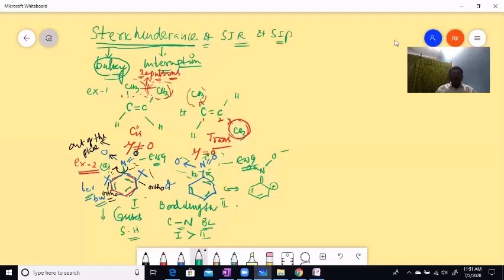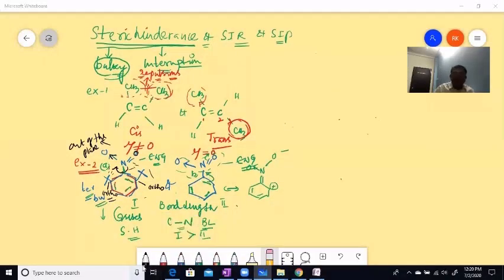Why? Because these bulkier groups cause repulsions between nitro and the bulkiest tertiary butyl group. It's clear, children. Then this is going to be out of the plane. That CN bond remains as it is. There is no question of conjugating with this. That's the case here. Regarding one more example.